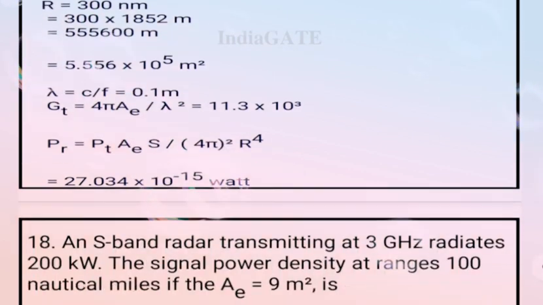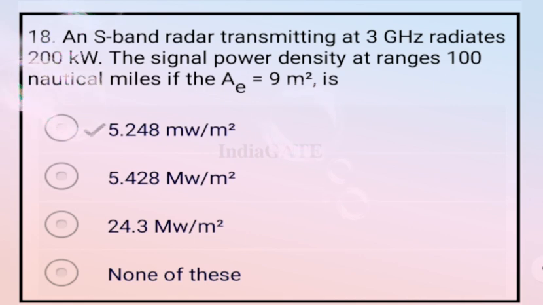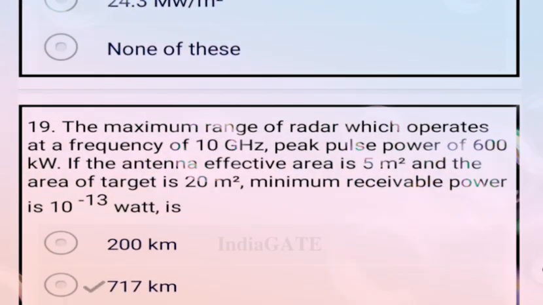minus 15 watt. Now next question: S-band radar transmitting at 3 GHz radiating 100 kilowatt. The signal power density at the range of 100 nautical miles, if the A is equal to 9 meter square. So the correct answer for this question is 5.24 milliwatt per meter square. Okay, so option A is correct.